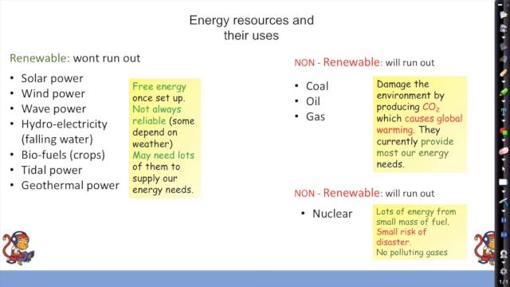1 kilo of uranium will make a lot of electricity, and a small risk of disaster. So there's not much chance of it happening, but when it does happen, it's very bad. For example, Chernobyl in the Ukraine.